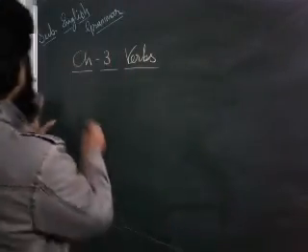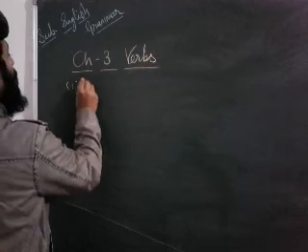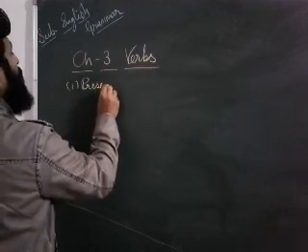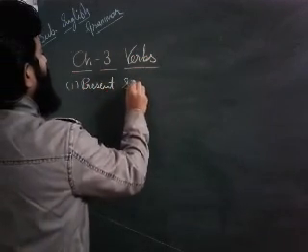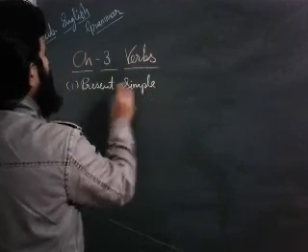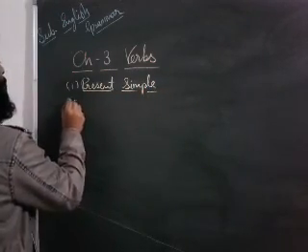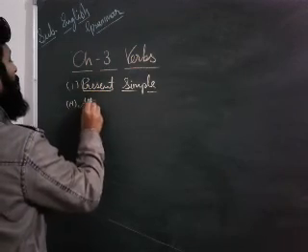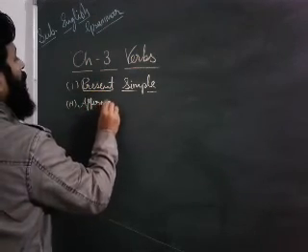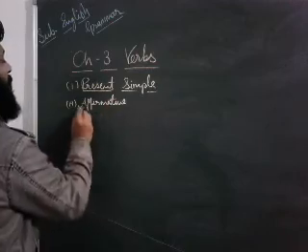Now we will talk about the formula to write present simple tense sentences. Dear students, at first we will talk about the affirmative sentence. We will mark it A, affirmative sentences.